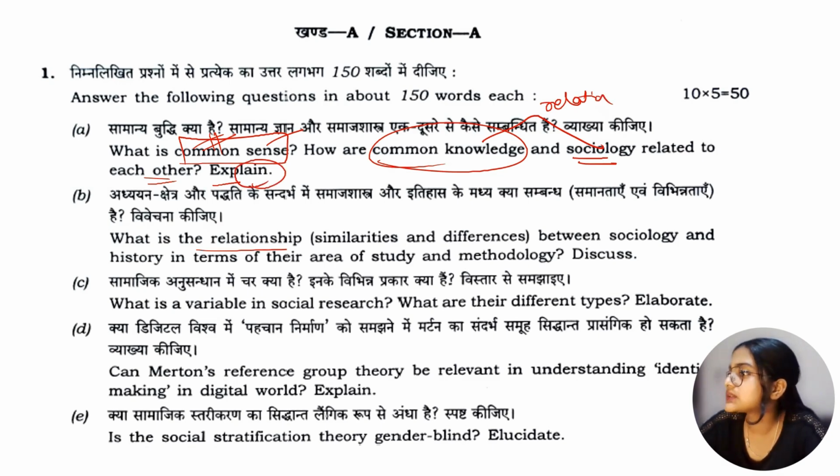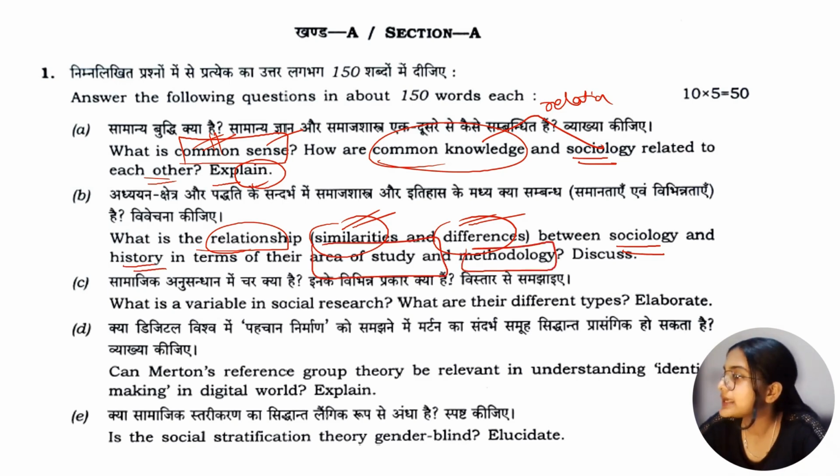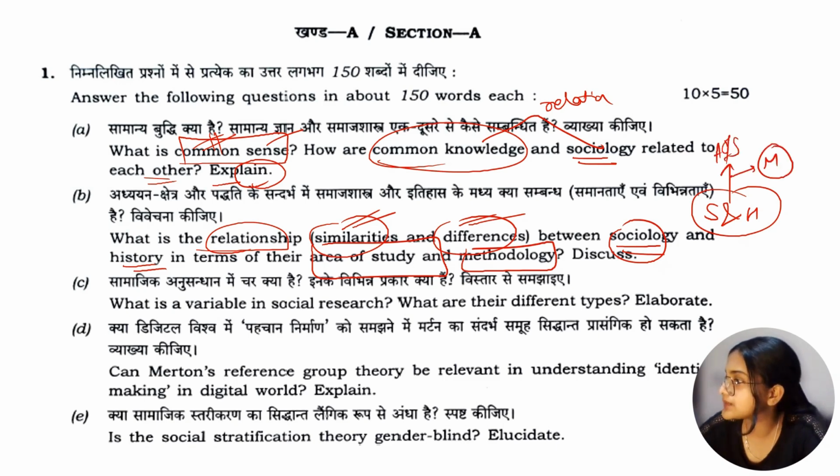B part says: what is the relationship, similarities as well as differences, between sociology and history in terms of their area of study and methodology? It simply means that between sociology and history we have to tell the similarities and differences in context to area of study and methodology.